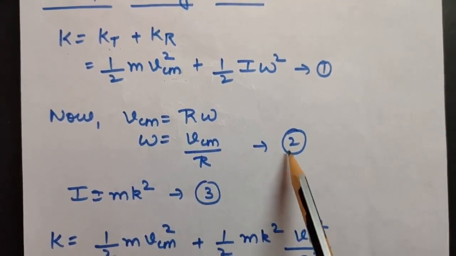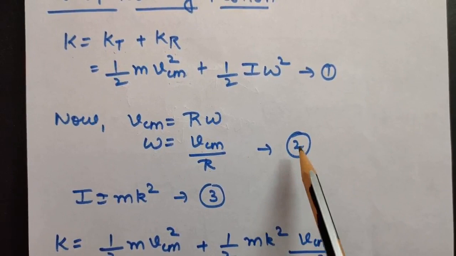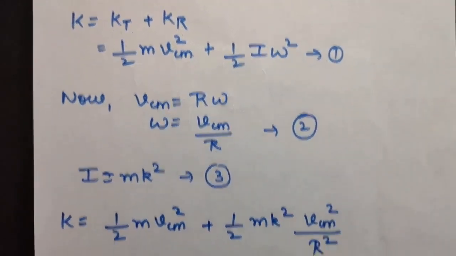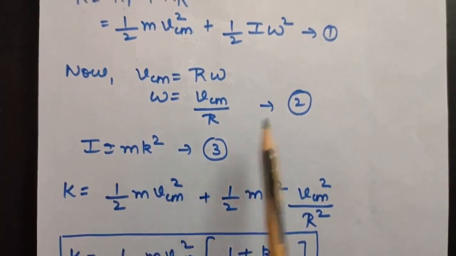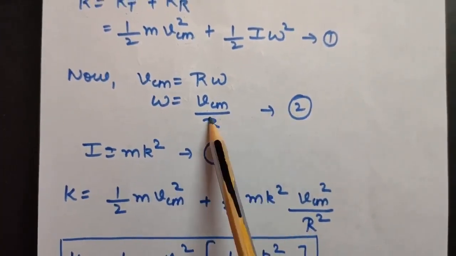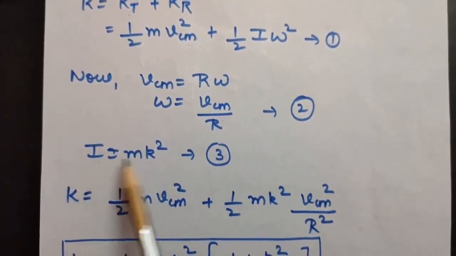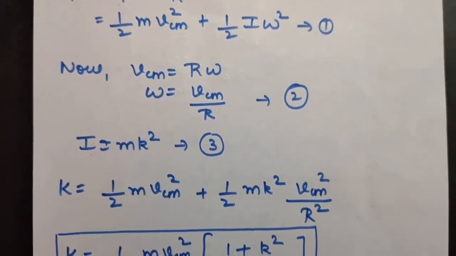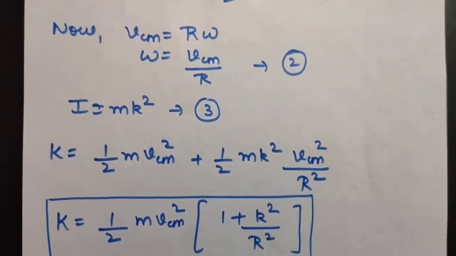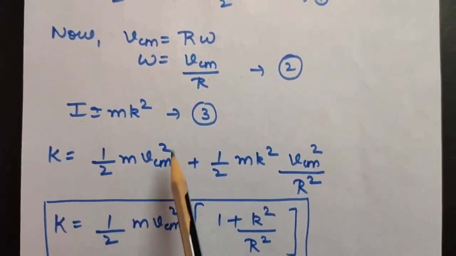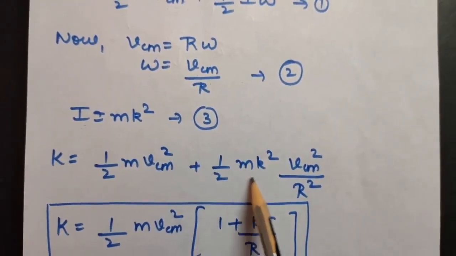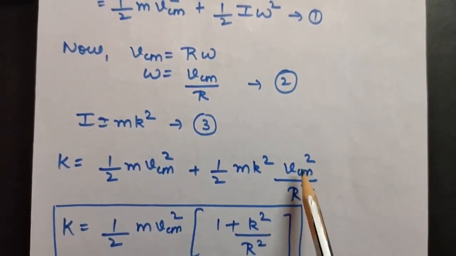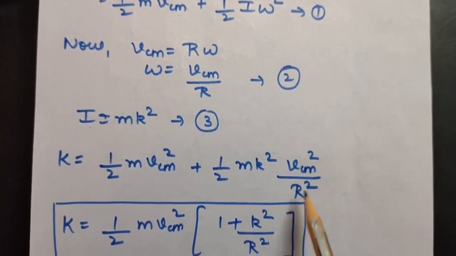Mark it second equation and put the value of omega in the first equation. One more thing, we will be putting this value here, plus we will be putting this also: I is equal to mk square, where k is your radius of gyration. So kinetic energy K is equal to half m vcm square plus half I, that is mk square, into omega square, that is vcm square upon r square.